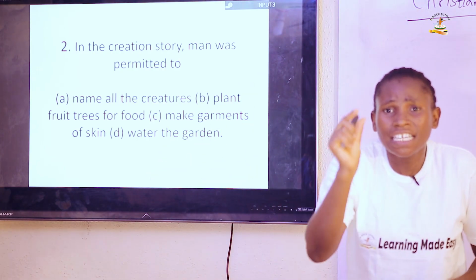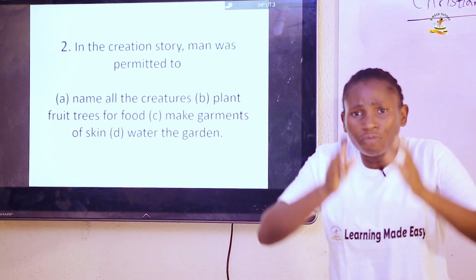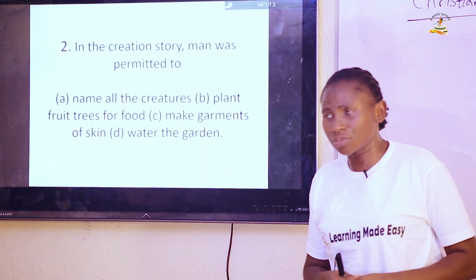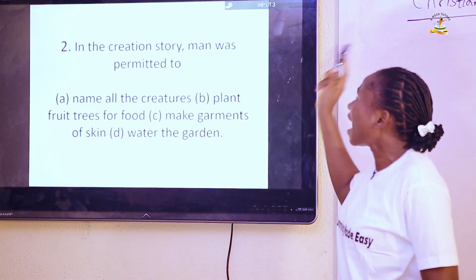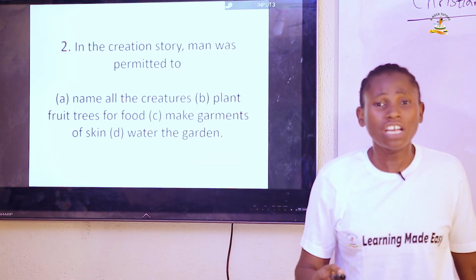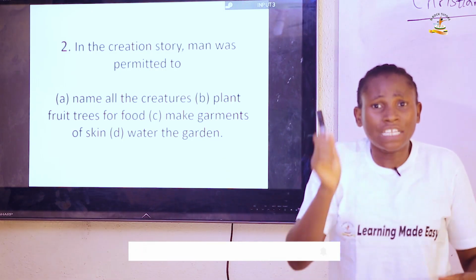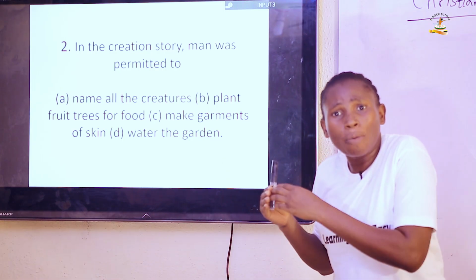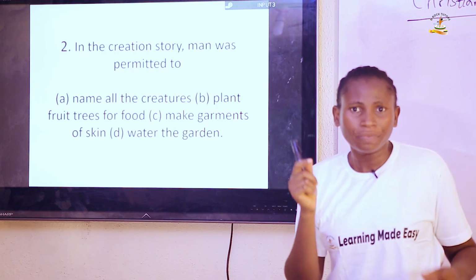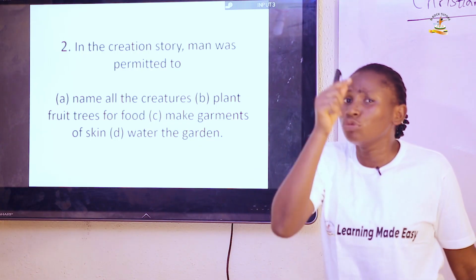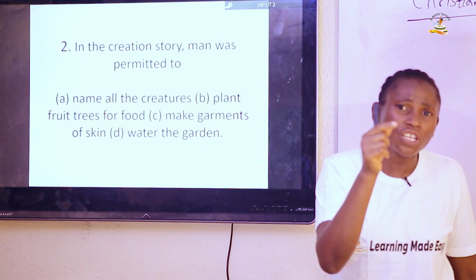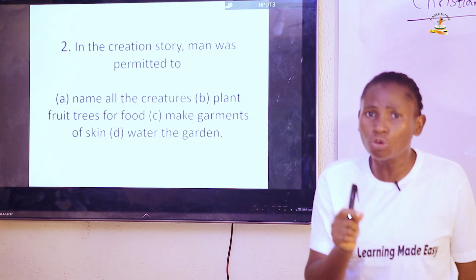Then what did Adam do? Adam named all the creatures. If you look at the question, it says man was permitted to. It did not say man was commanded to. Man was commanded to till the ground. Man was commanded not to eat the fruits from the tree of the knowledge of good and evil.